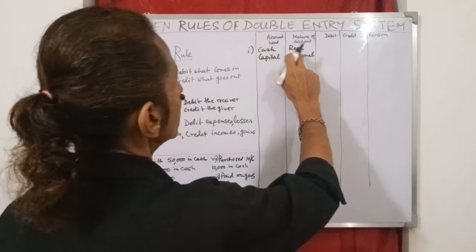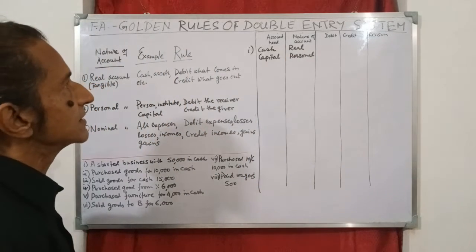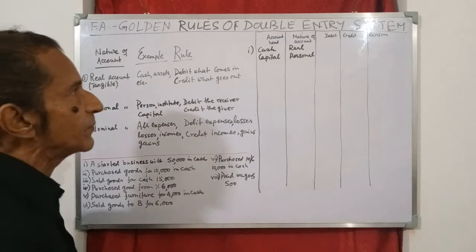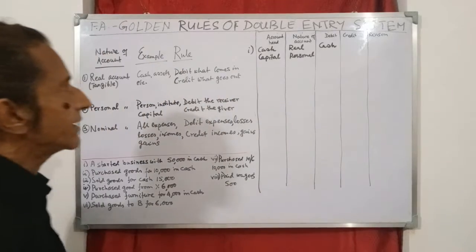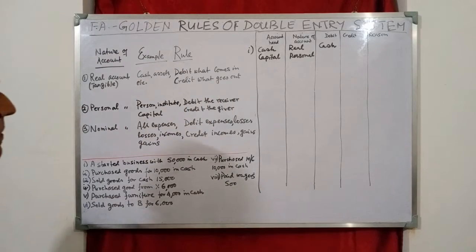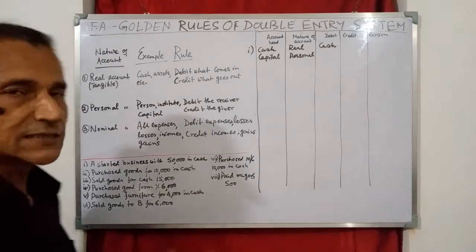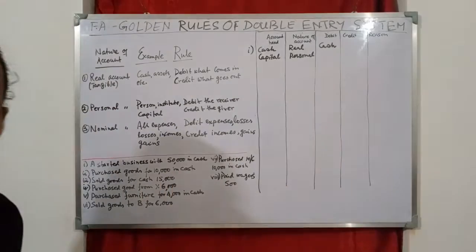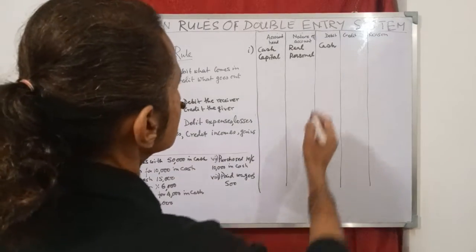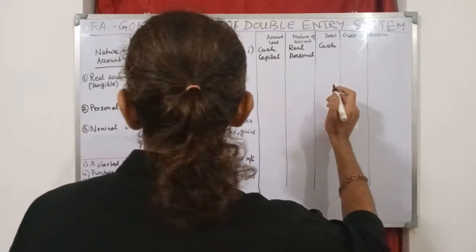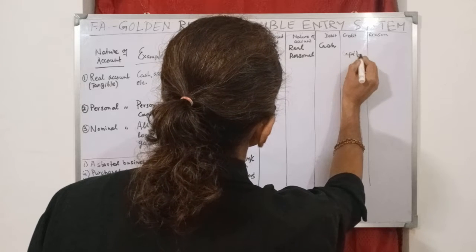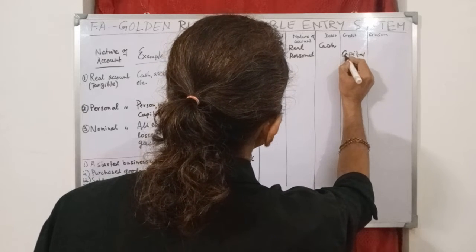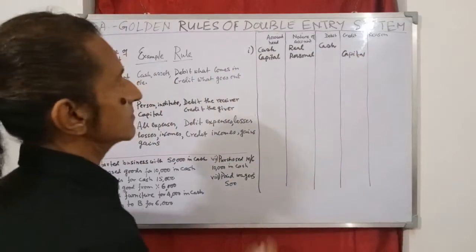Now what is the rule for real account? Debit what comes in, credit what goes out. So here cash is coming in, so cash will be debited. On the other hand, what is the rule of personal account? Debit the receiver, credit the giver. This capital is being given by the owner, or it may be a bank. In either case, that is capital and it will be treated as giver, so it will be credited, so capital. So we write cash under debit column and capital under credit column.